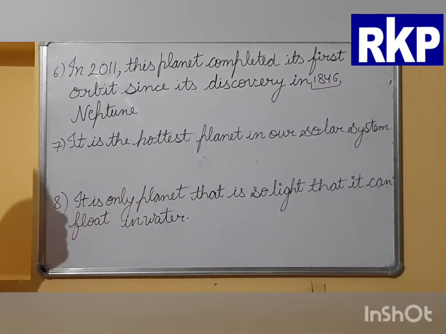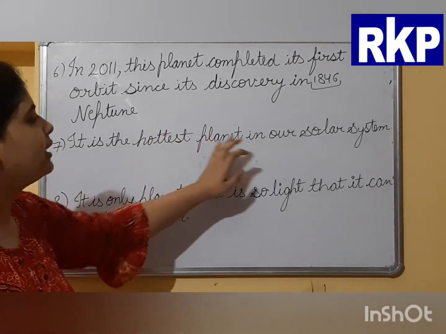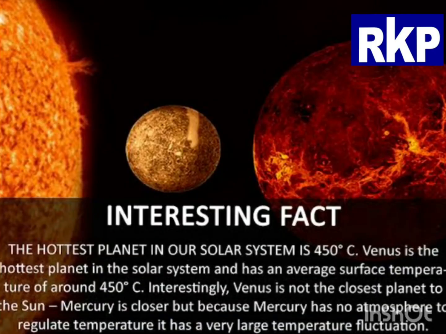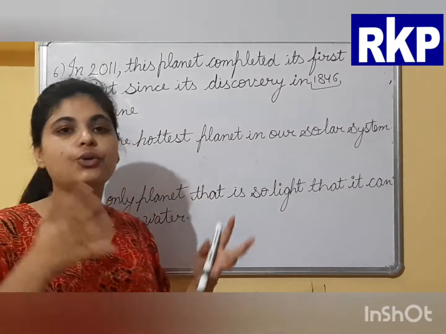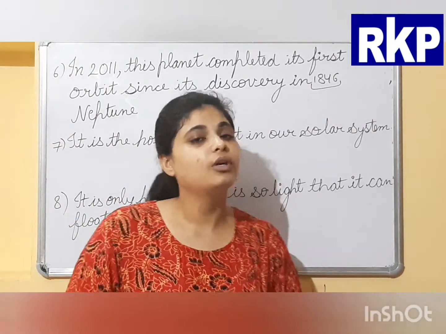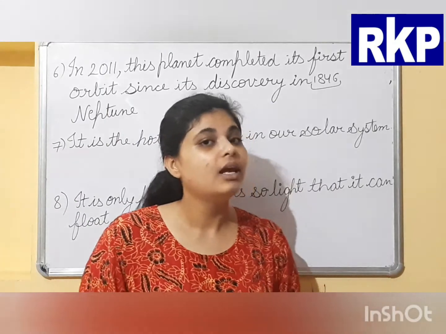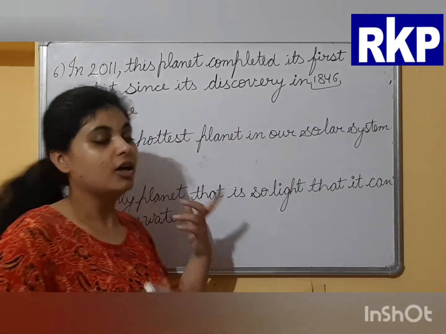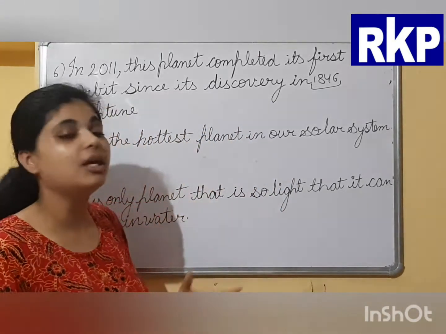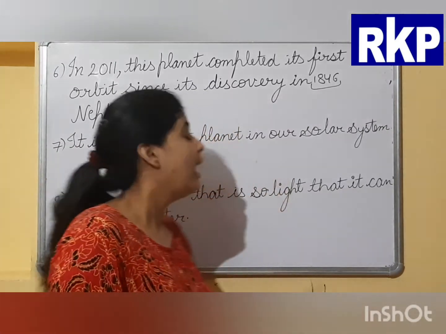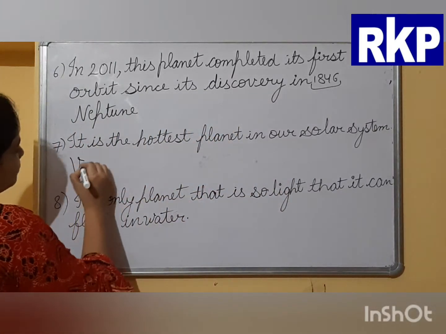So the next question is: which is the hottest planet in our solar system? Which one is the hottest planet according to you? It might be Mercury. Why Mercury? Because it is closest to the sun. So you might be thinking it must be Mercury, but no. The answer is Venus. Why Venus?